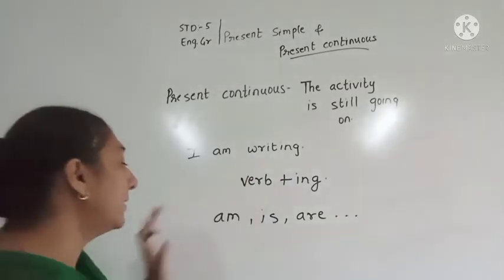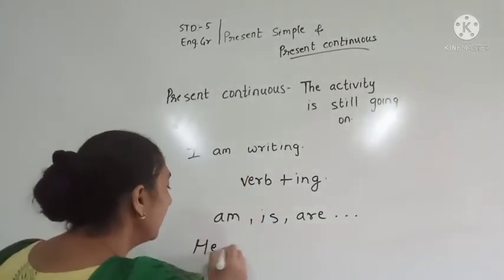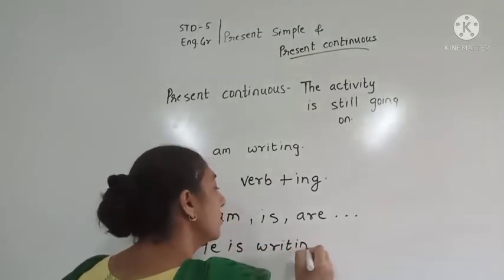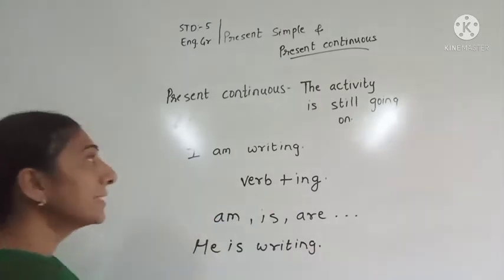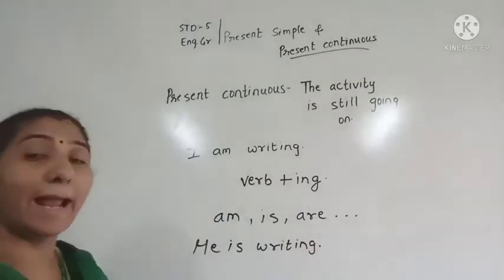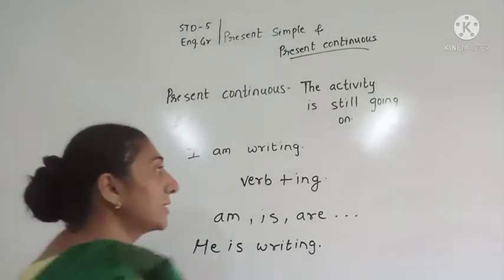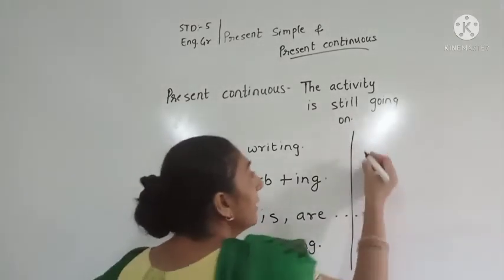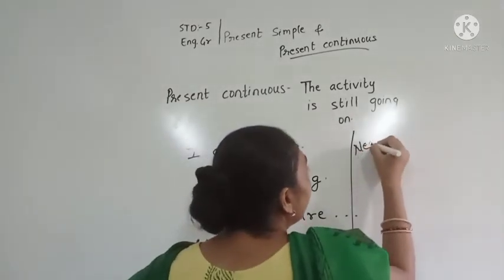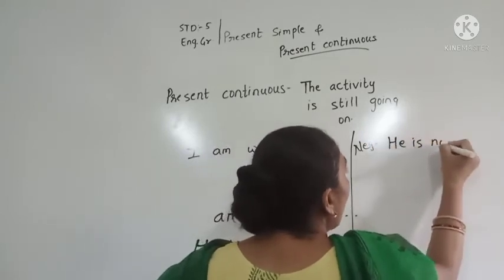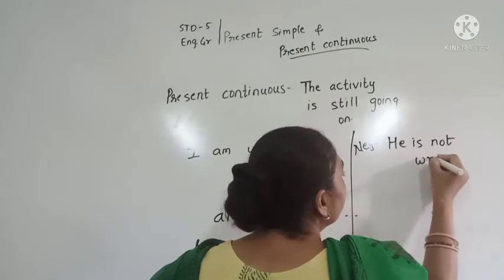I am writing. He is writing. So present continuous shows that the activity is still going on. This is about positive sentence. How do we write in negative? Negative. He is not writing.